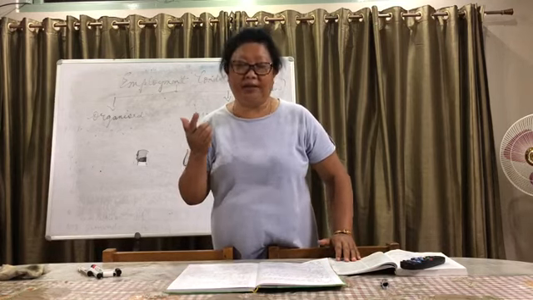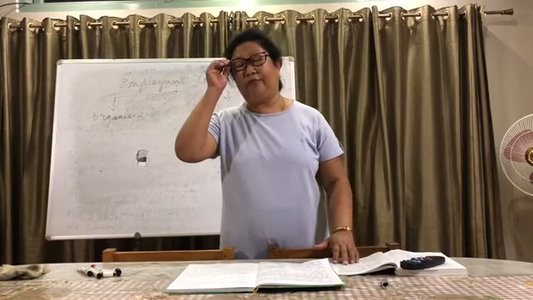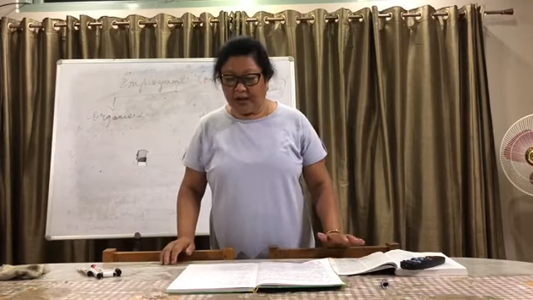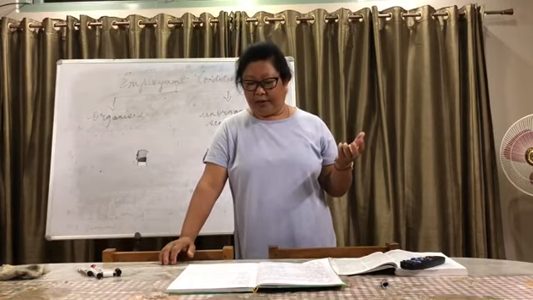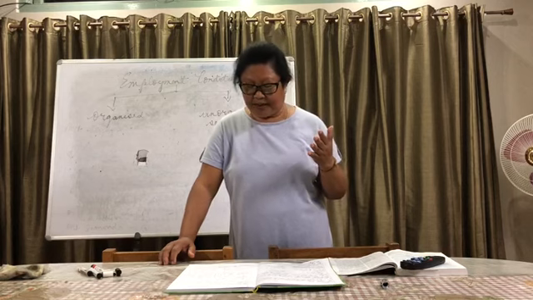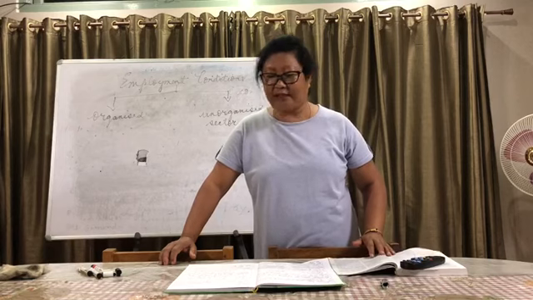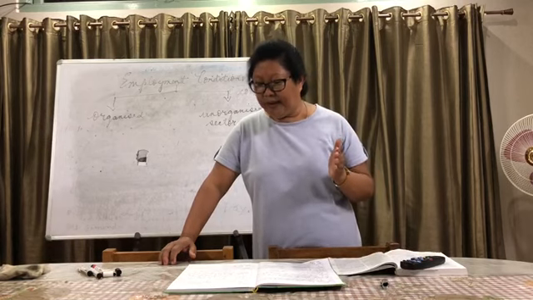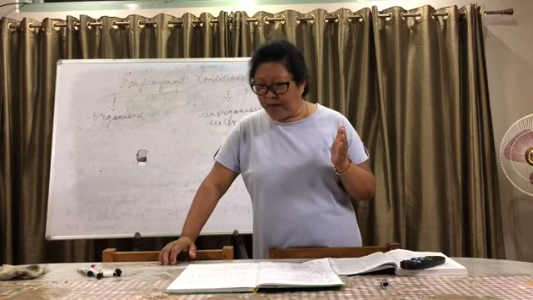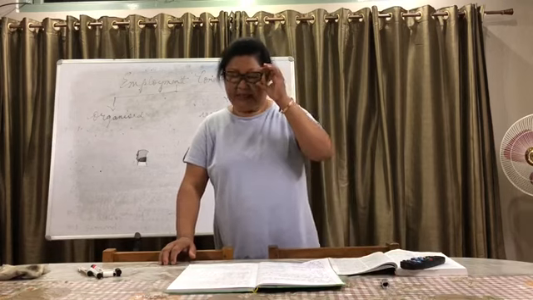Here we are talking about the collateral. You can see it's there in your book also. They cannot fulfill the collateral. Now, what is collateral? You can look it up in the dictionary as well. It is security for repayment of a loan to be forfeited in the event of default. Let me say it again: security for repayment of a loan to be forfeited in the event of default. That means it is a kind of security.